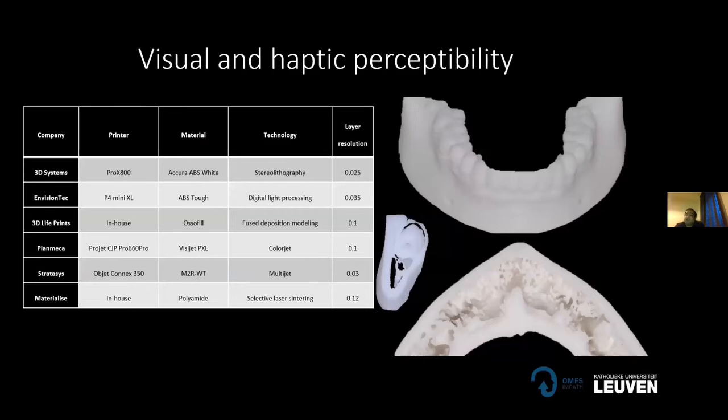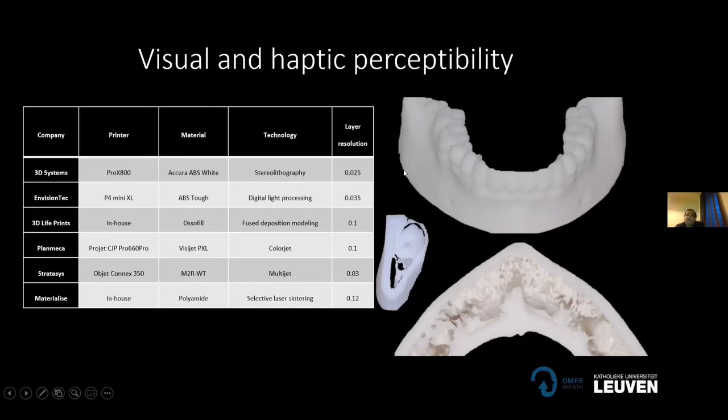So based on our objective findings and also some subjective analysis from maxillofacial surgeons, we acquired the best models which maxillofacial surgeons thought were the most accurately replicating the bone anatomy, as well as haptically, when they touch it, it feels like real bone. So we had again 6 technologies and 6 models: stereolithography, DLP, FDM, CJ, MJ (multijet), and SLS.